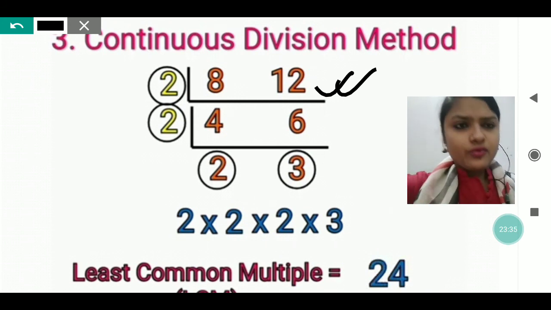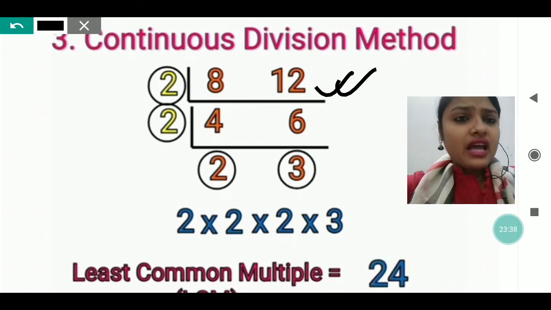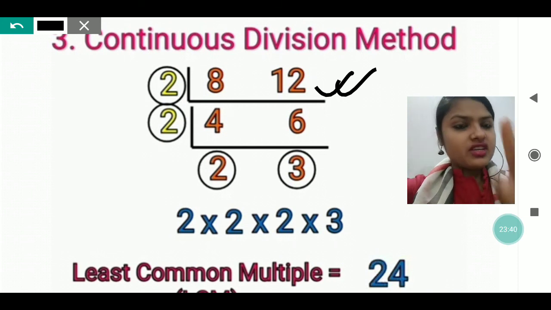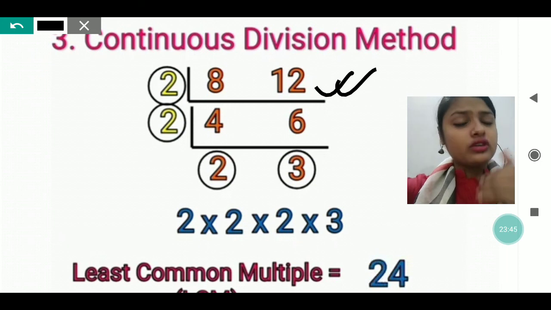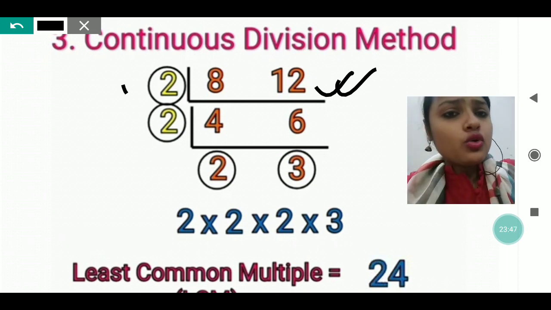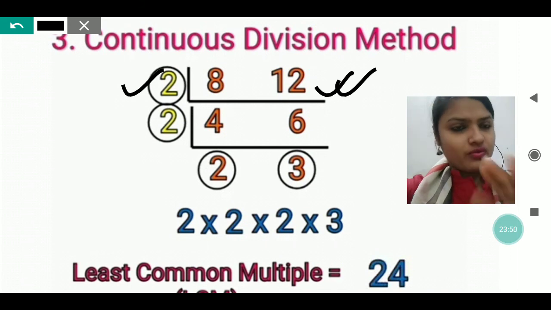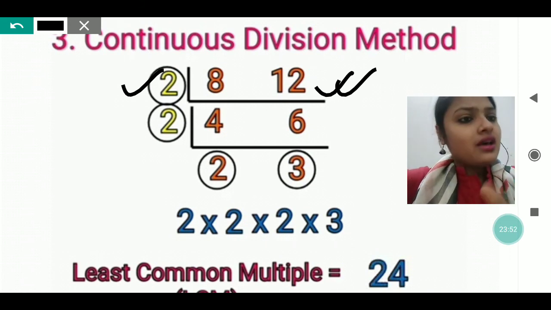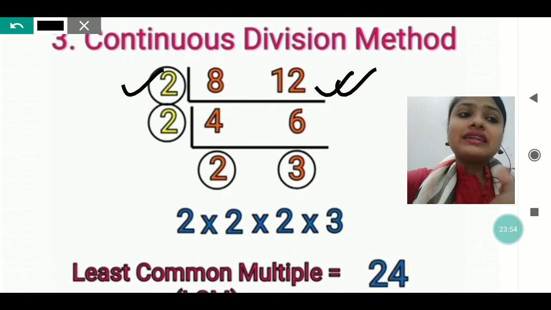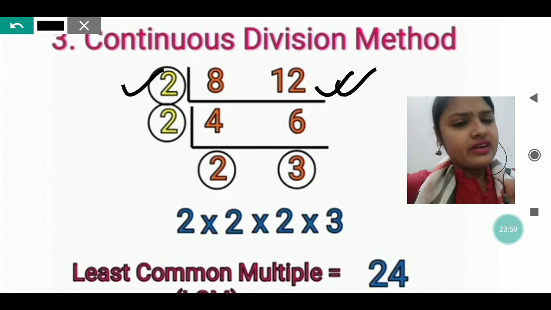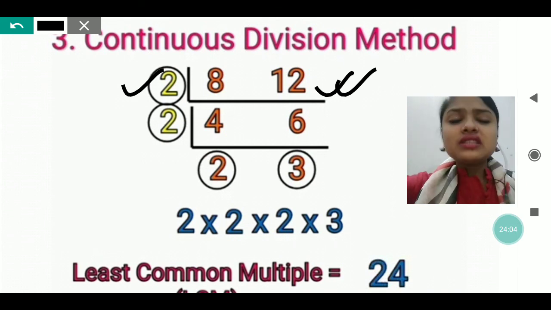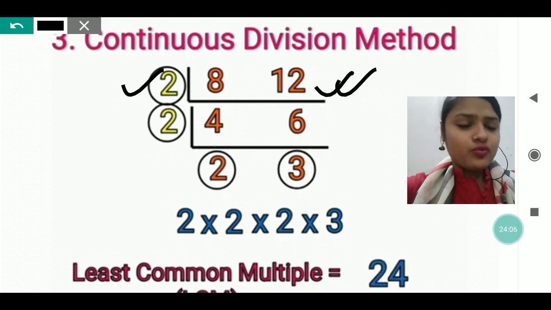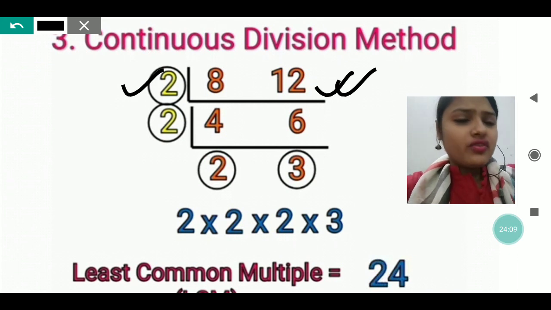You can see I have again taken 8 and 12. When dividing, take any common number with which 8 and 12 both can be divisible, and we take the least number first. So 2 is the least number, because whenever we divide any number by 1 we get the number itself. So after 1, we take the next least number. Which is the least number with which 8 and 12 can be divisible? 2 is the least number with which 8 and 12 are completely divisible. So we will divide it.